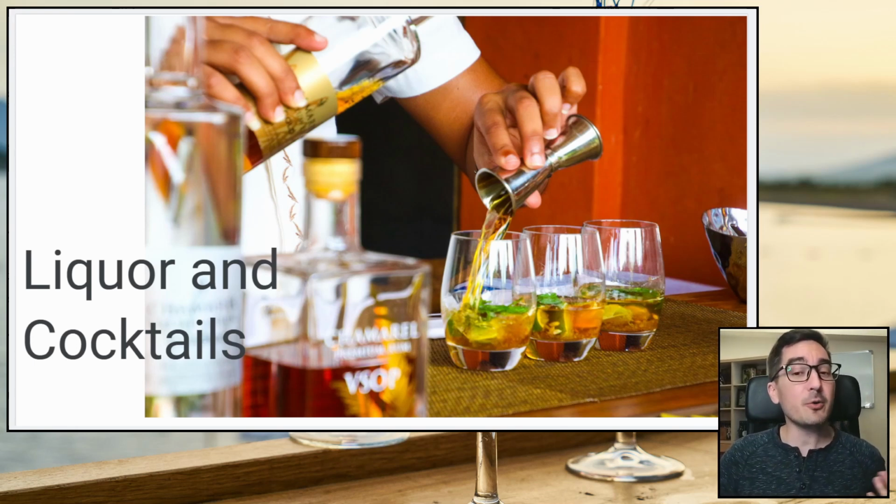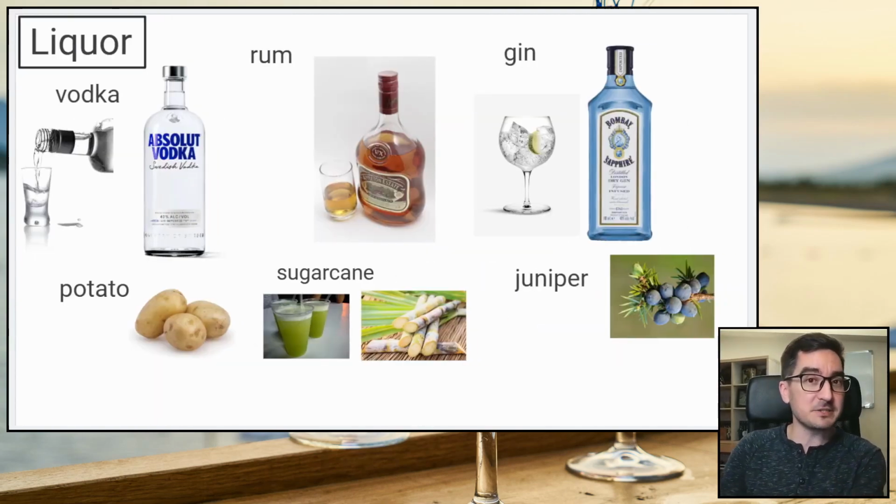So we're going to go through some of the basic kinds of liquor and how they're different. And then we'll talk about some cocktails, how people mix together, and how you could order a very basic cocktail. So the most basic liquor is vodka. Vodka is this clear liquor. It doesn't really have much flavor, and it's made from potatoes.